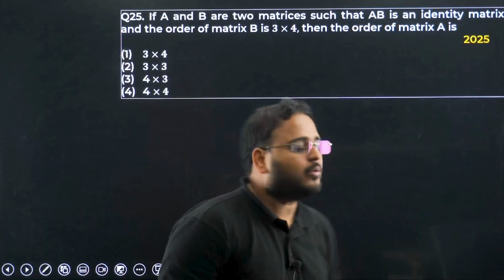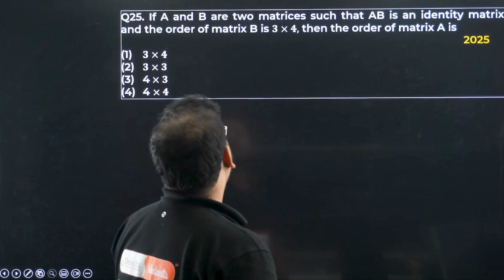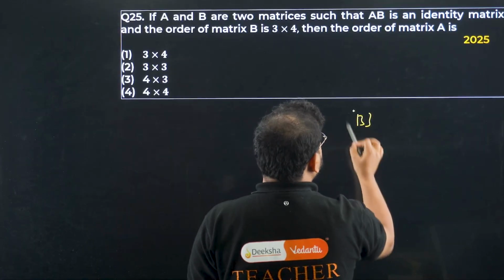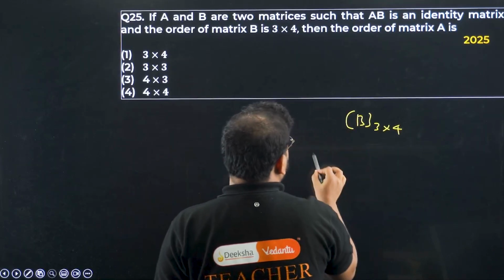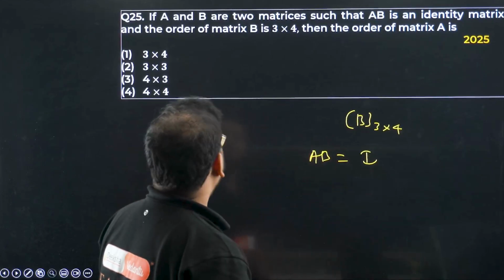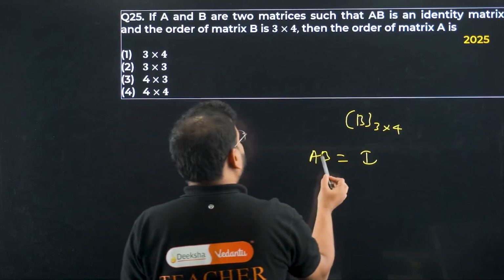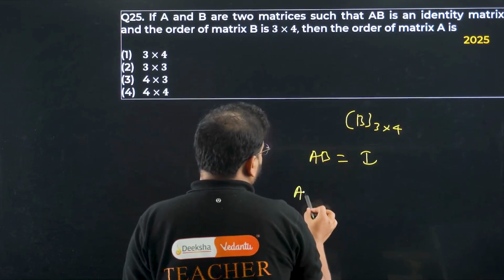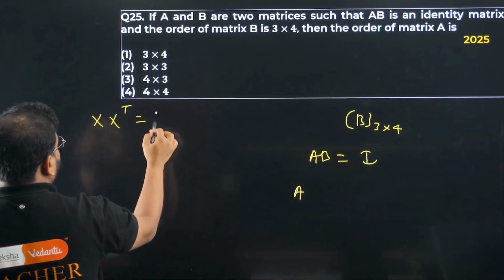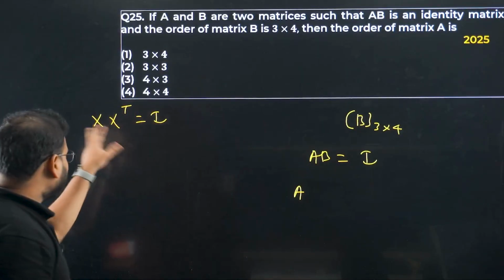So question number 25 now. If A and B are two matrices such that AB is an identity matrix, the order of matrix B is 3 cross 4. So the B matrix order is given as 3 cross 4, and they're saying AB is an identity matrix. Check this out. AB is identity means, as we just learned, X times X transpose is I. It means they have to be transposes of each other.